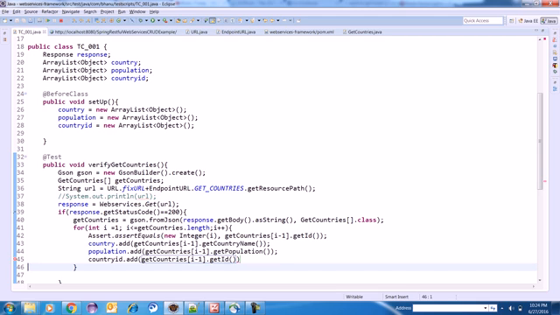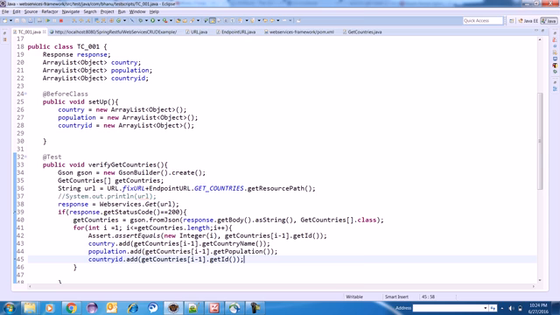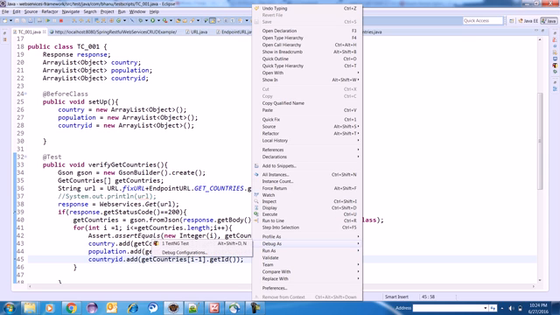So now what I'm doing, I'm storing all the data on the runtime, right? I'll just put a debug point here so that you guys will understand what I'm trying to say. Okay, I'll just debug this.